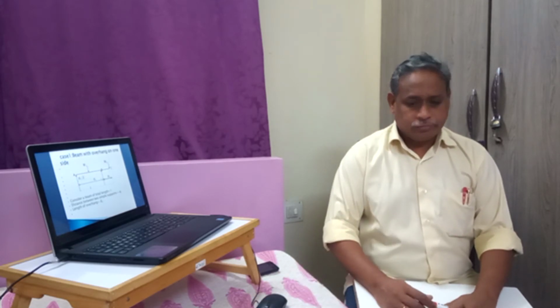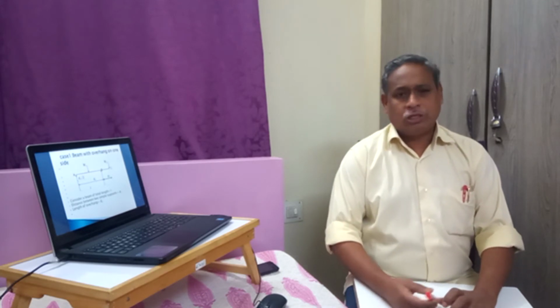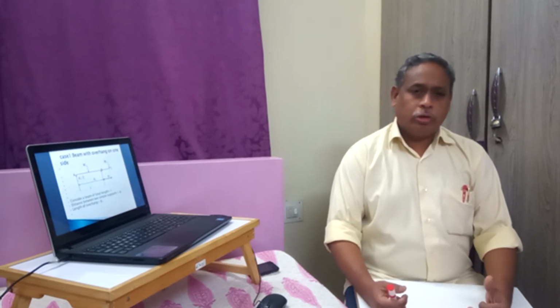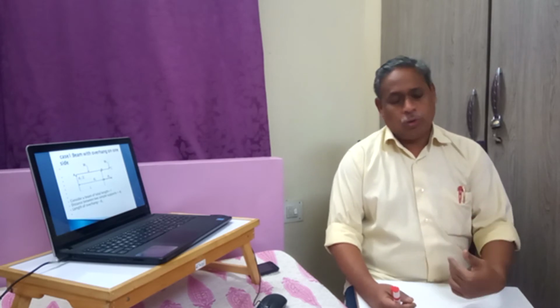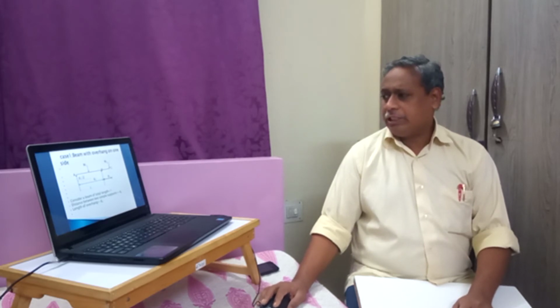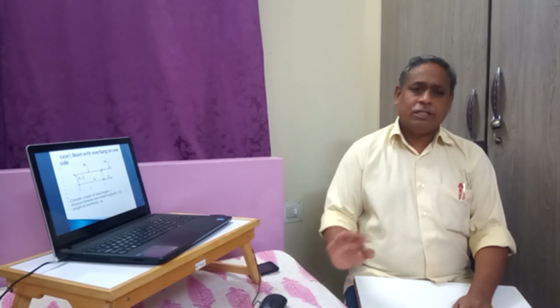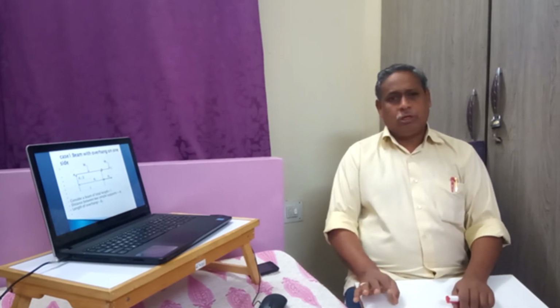Anyhow, it is our knowledge that whenever there are some applied loads, the loads are borne by the reactions at the two supports. Only two supports have to bear that load. So the entire load is W1 plus W2. This load should be carried by these two supports, A and B. Therefore, we can straight away say that RA plus RB is equal to W1 plus W2 in any case.